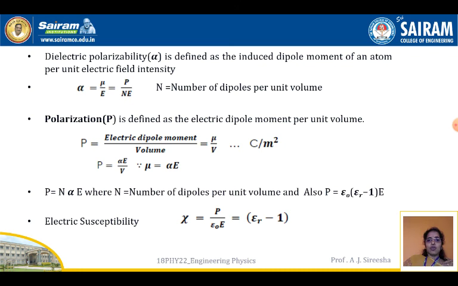The units are coulomb per meter square, but we know that mu is equal to alpha into E. From this equation we can say that P is equal to N alpha E, where N is the number of dipoles per unit volume, and also P is equal to epsilon naught into epsilon R minus 1 into E. The same equation we have seen in the first slide, where P is equal to N alpha E, where N is the number of dipole moments per unit volume, and electric susceptibility is